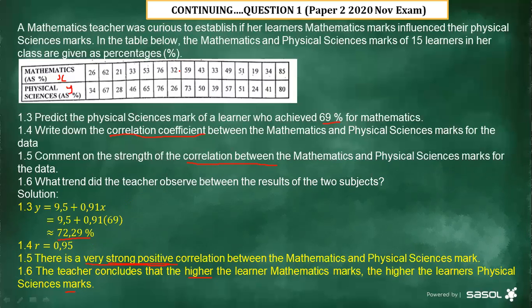You can even see from this table here, look at this learner: the learner got 76%, and in physical science it's also 76. And then a learner who got 85 in mathematics, in physical science you can see the learner is performing very well. So that's the trend about the information given to us. If a learner is performing well in mathematics, automatically that learner is going to perform very well in physical science. That's what we have discovered on this question.